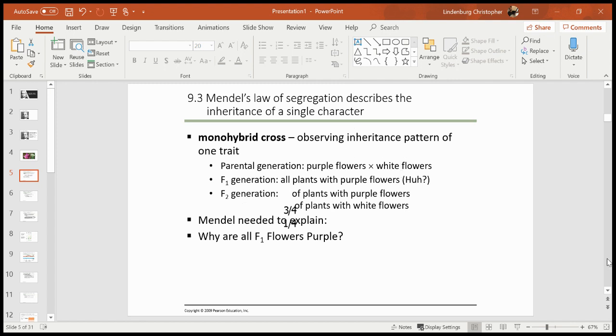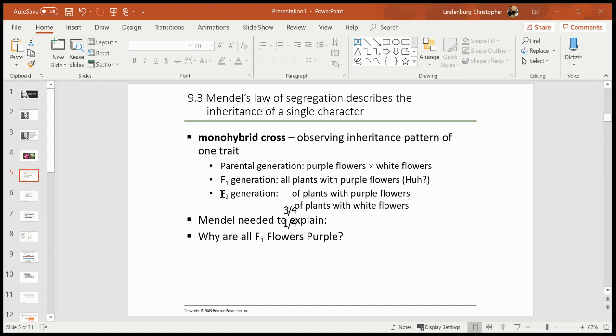He took some purple flowering plants and some white flowering plants. And when he crossed them with each other, all of the offspring were purple flowering plants. So take a second, consider what we now know that to mean. We now understand, thanks to Mendel, that purple allele would have been dominant. And so we would have only seen purple flowering plants. And then he took those purple flowering plants and crossed them with each other.